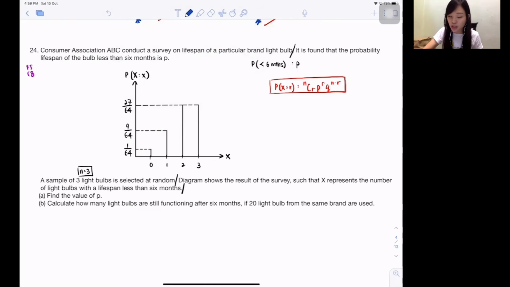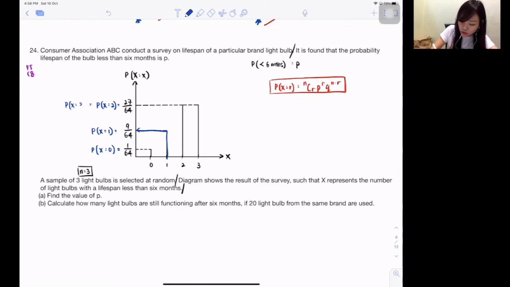So this 0, 1, 2, 3 actually tells you, based on this, I list out one by one. When X is 0, that means the number of light bulbs less than 6 months is 0. The probability is this. Isn't it, probability X equals 0 out of 3 is 1 over 64. How about this one? Isn't it probability X equals 1, out of 3 light bulbs, 1 of them less than 6 months, the second one? Then how about this one? Isn't it the probability that out of 3 light bulbs, 2 of them are less than 6 months? Or out of 3, all 3 of them are less than 6 months? Isn't that all the probability?